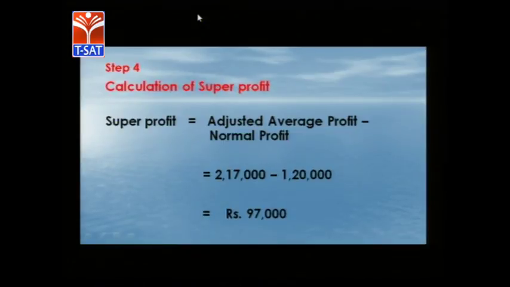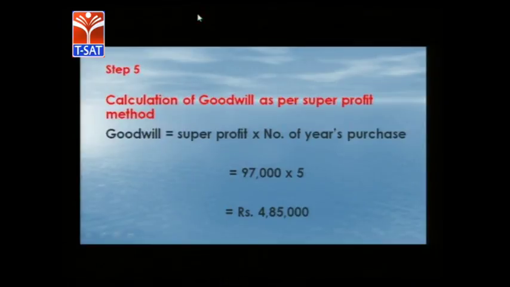So super profits are 97,000. Now goodwill is calculated by multiplying super profits by the number of years of purchase, 97,000 into 5, because the number of years of purchase given in the problem is 5. So 97,000 into 5 comes to 4,85,000.